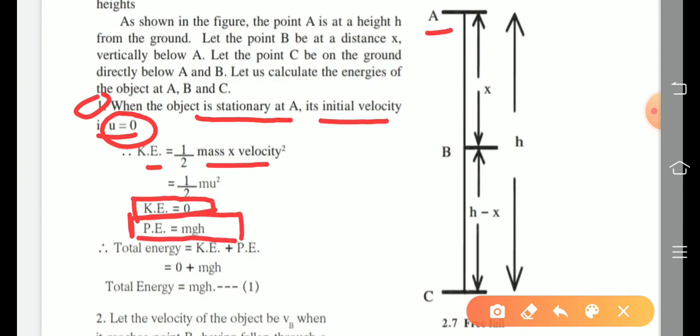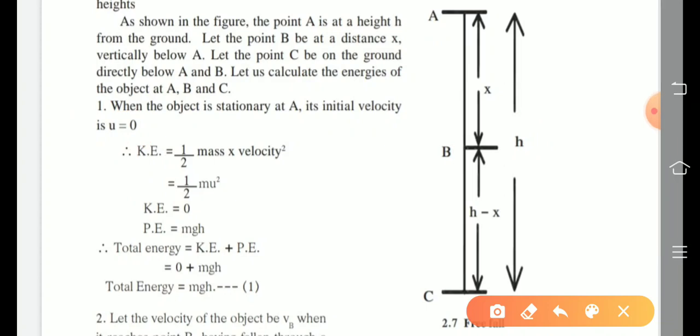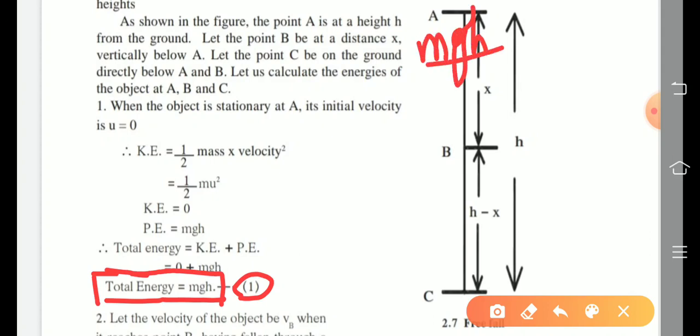What is the potential energy? That is mgh. Mass remains the same, acceleration due to gravity is the same, and the object at point A is at height h from the ground level. So total energy is kinetic energy plus potential energy: 0 plus mgh, we are getting the first equation. So how much energy is present at point A in that object? Total energy is mgh. Remember, at point A total energy is mgh.